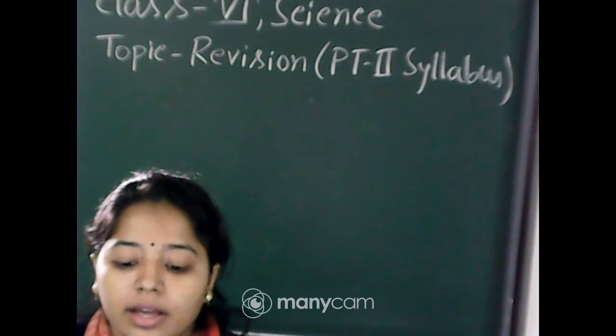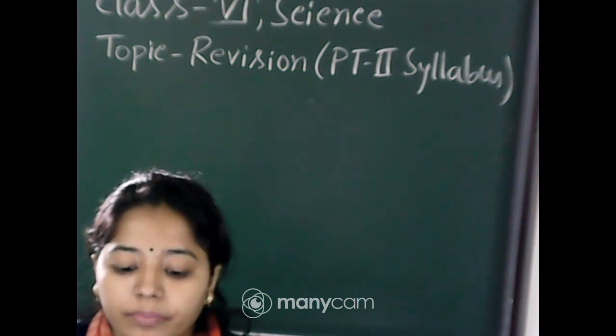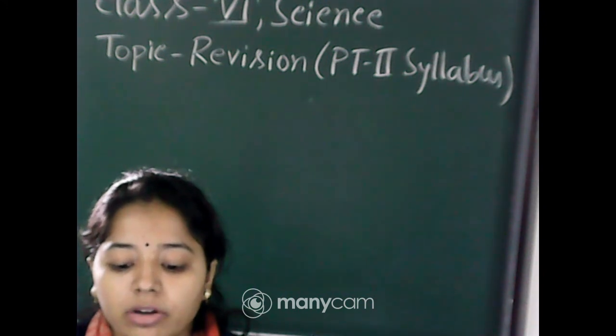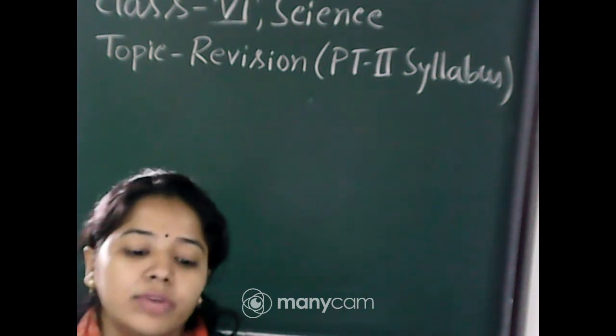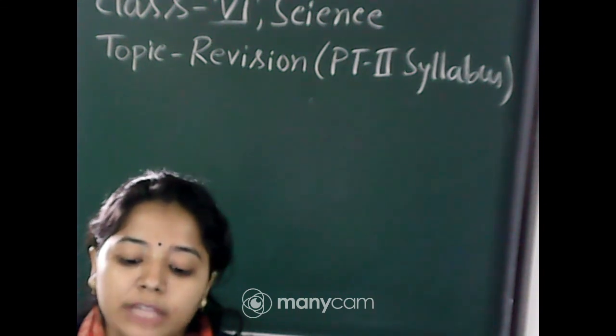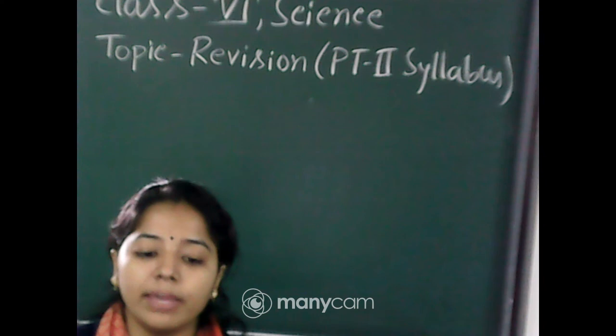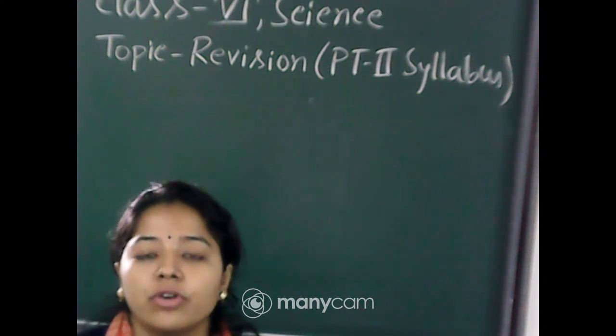Okay. Now comes another question, that is, which of the following is a chemical change? First option evaporation of water, second burning of fuels, third moving of a wheel, then D, breaking of a brick. So here the answer will be burning of fuels. Explanation: this is an example of chemical change. Okay, so I hope you understood.